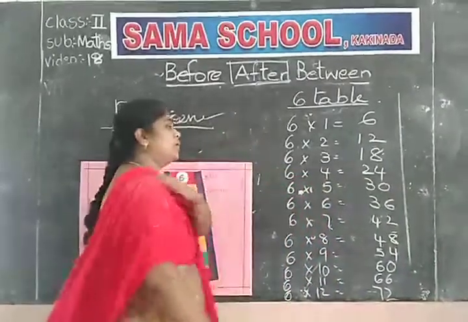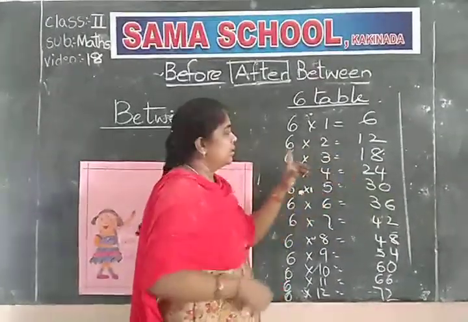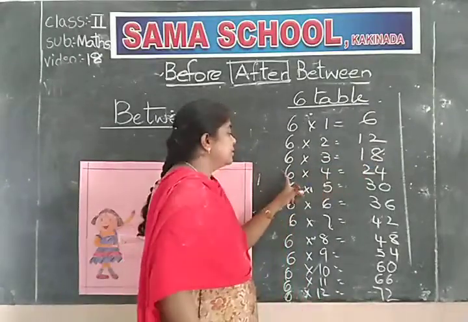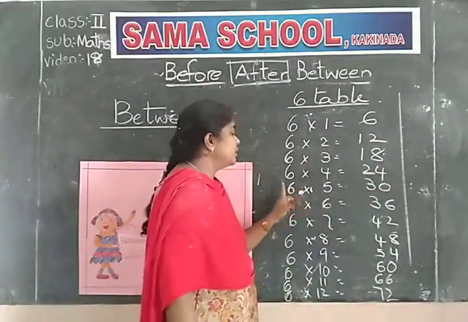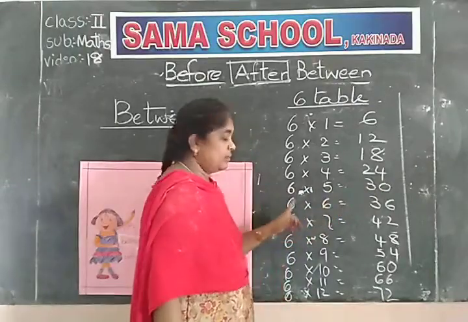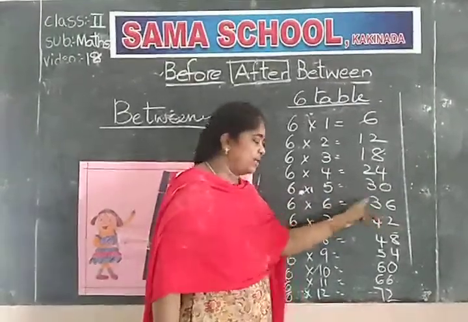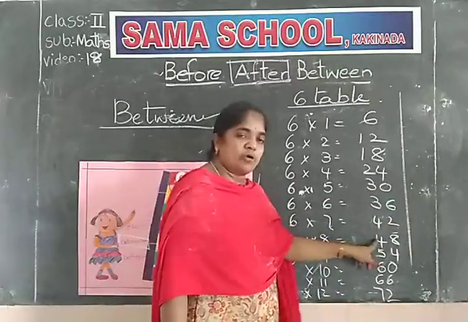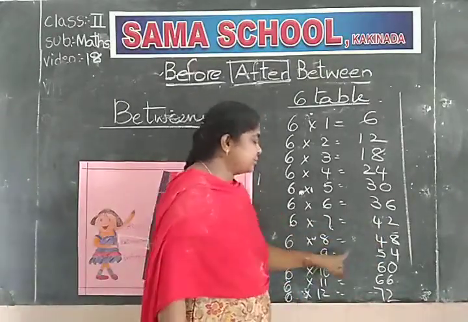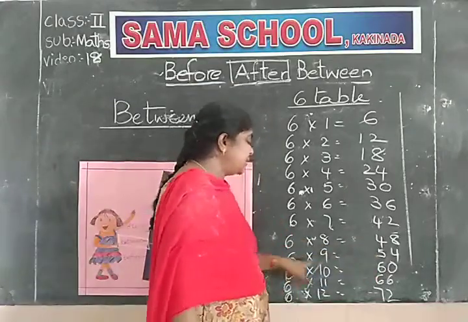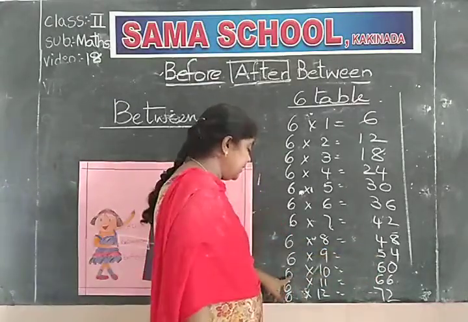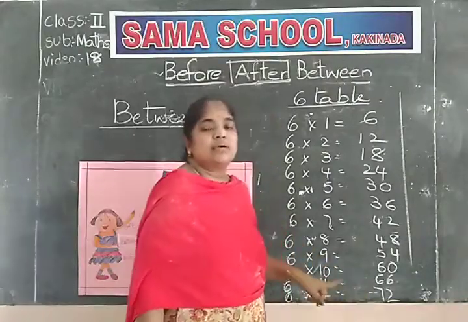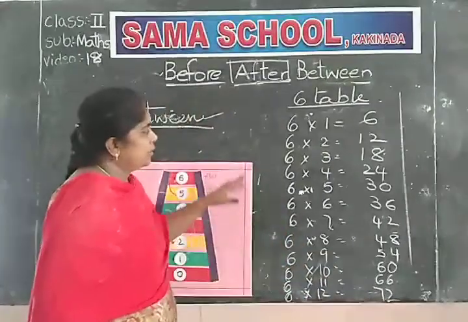My children, one more time. Tell the 6 table. 6 1s are 6, 6 2s are 12, 6 3s are 18, 6 4s are 24, 6 5s are 30, 6 6s are 36, 6 7s are 42, 6 8s are 48, 6 9s are 54, 6 10s are 60, 6 11s are 66, 6 12s are 72.